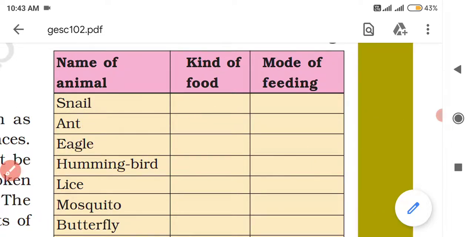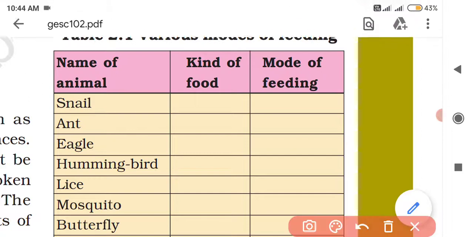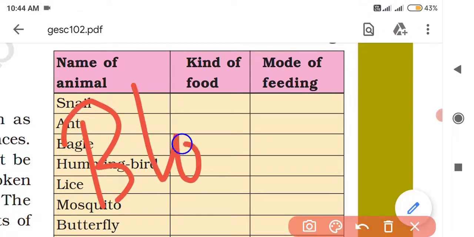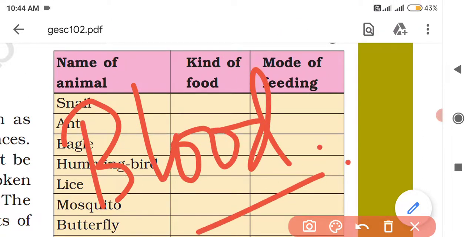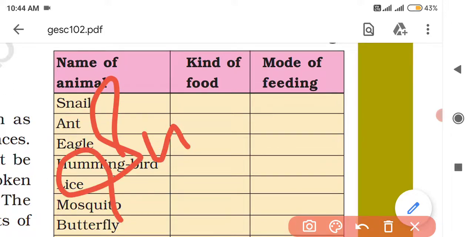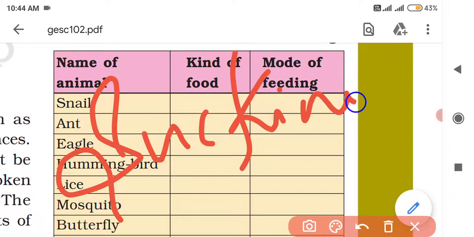Next is mosquito. Mosquito also feeds on blood only. Yes, they feed on blood. So you can write here blood. And mode of feeding is what? Again sucking. They also suck the blood from our body.